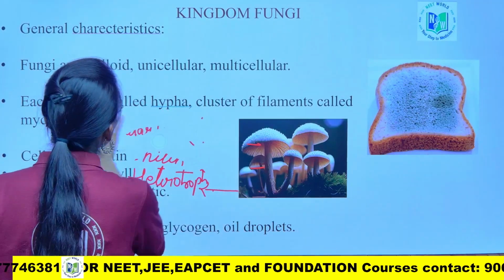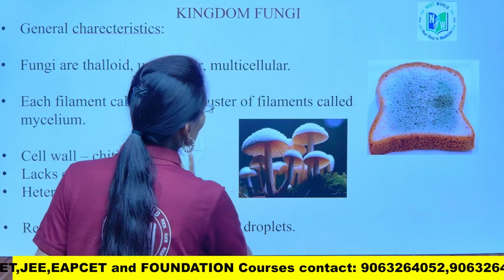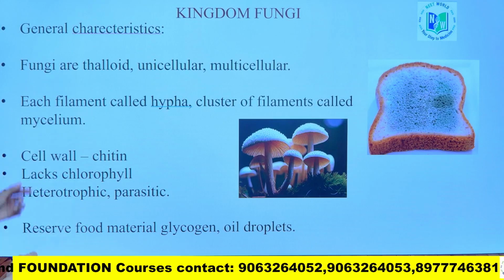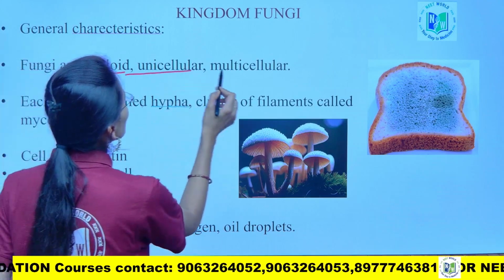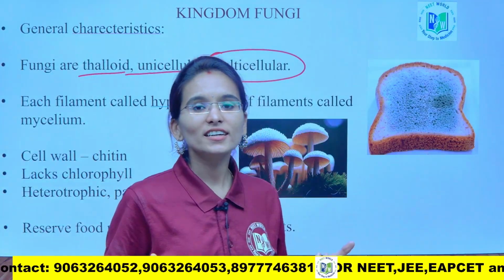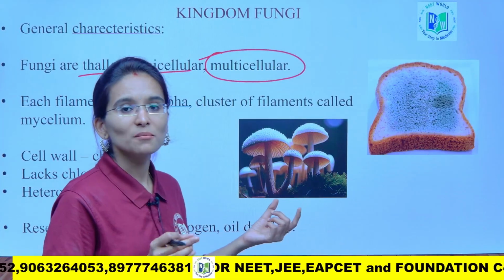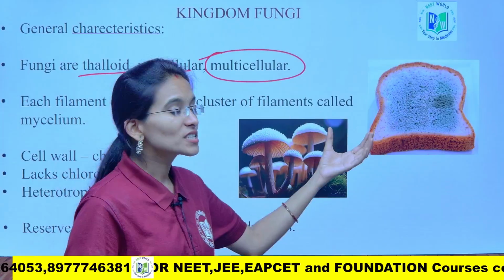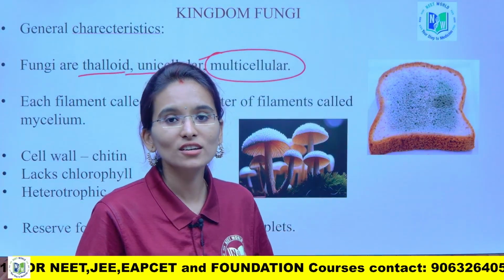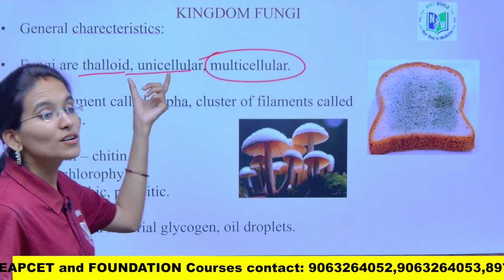Now we will look into a few more important general characteristic features of fungi. Fungi are thalloid, unicellular or multicellular. What does the term thalloid indicate? It means the body is not differentiated into true roots, stems or leaves. That kind of body is called thalloid.